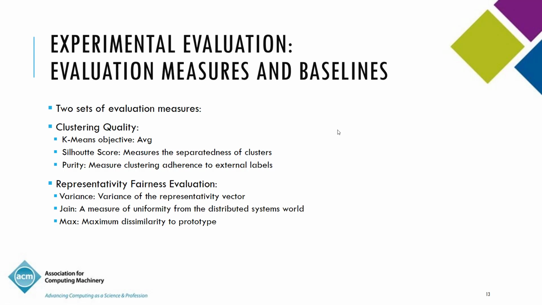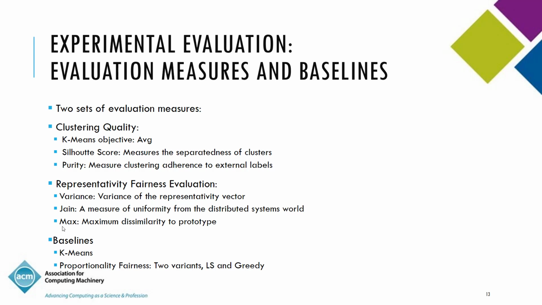And there is another set of evaluation metrics called representativity fairness metrics, where you're looking at the representativity vector and computing the variance as we did earlier, gain, which measures the uniformity, so you want high gain measures, and also max, which you want to be minimized because we're doing minimax here. We make use of a couple of baselines. One is the standard k-means, which does not have a representativity fairness condition, or which does not have an incentive to optimize for representativity fairness.